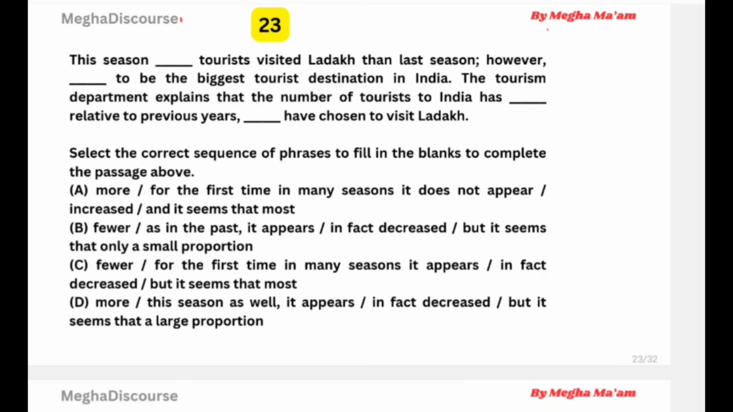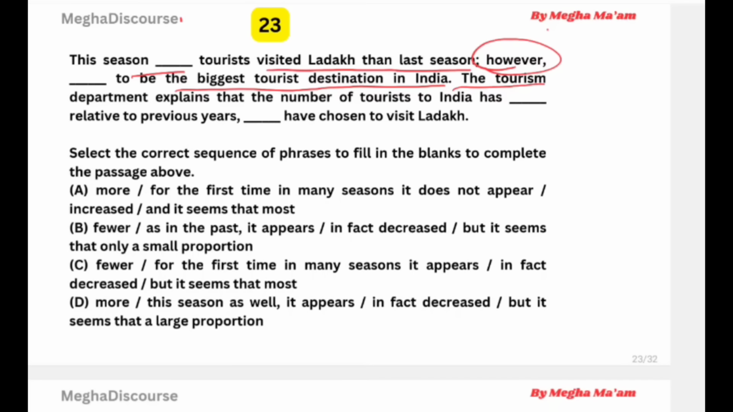Okay, now look at this question. This season dash tourist visited Ladakh this last season. Okay, Ladakh में इस season tourist ज़्यादा भी हो सकते हैं, it can be more, it can be fewer. However, it is the biggest tourist destination in India, that is true. And we use however for the contrast, contrary to the expectation. That is, it is good. However, it can be more good. So we actually contradict our statement.